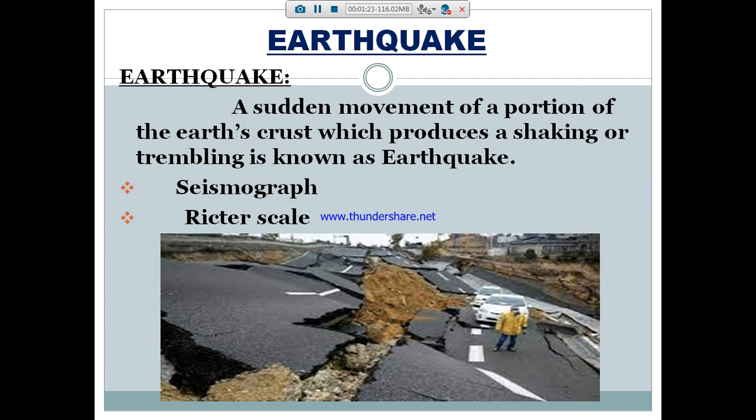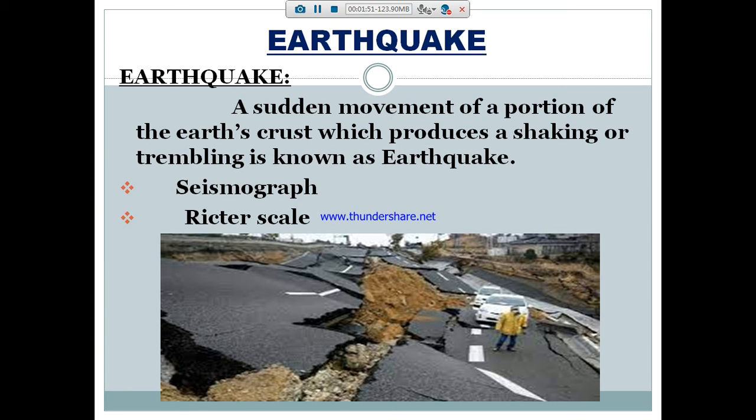After that we had seen about the earthquake. What is meant by earthquake? A sudden movement of a portion of the earth crust which produces a shaking or trembling is known as the earthquake.